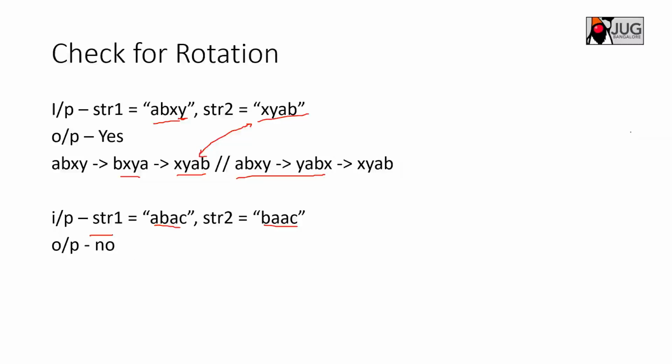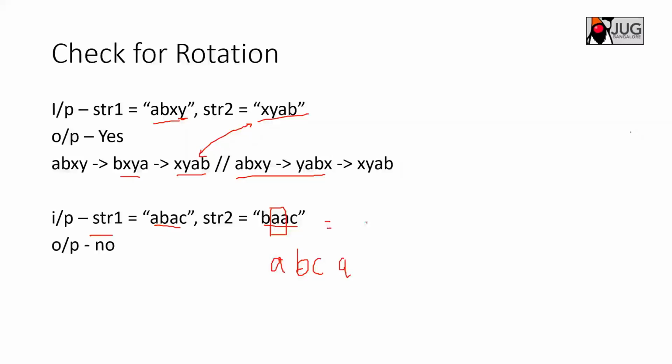Taking another example here, a, b, a, c, and the string b, a, a, c. Even though you rotate four times, clockwise or anti-clockwise, you are not going to get a match, because the problem here is that this a is coming twice. One possible thing is that it may go to the first and come to the last, and BC may come here. This is the possible rotation.